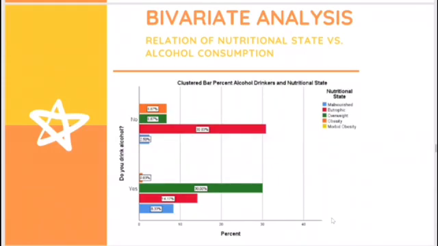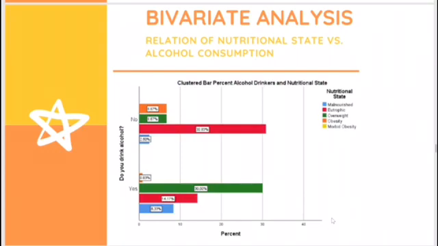We also made a clustered bar chart which tells us in which career there are more drinkers compared to their nutritional state. This graphic tells us how alcohol can increase the BMI of each person. So our alcohol drinkers were the ones who had more overweight than the non-alcohol drinkers, who were mostly in the eutrophic nutritional state. We can also see that there is a higher percentage of obesity in the case of alcohol drinkers than the non-alcohol drinkers.